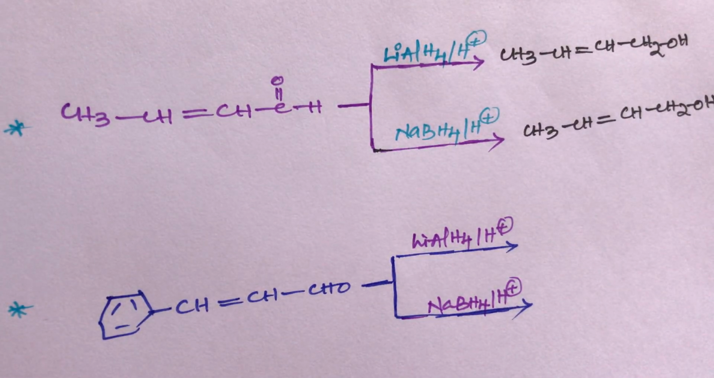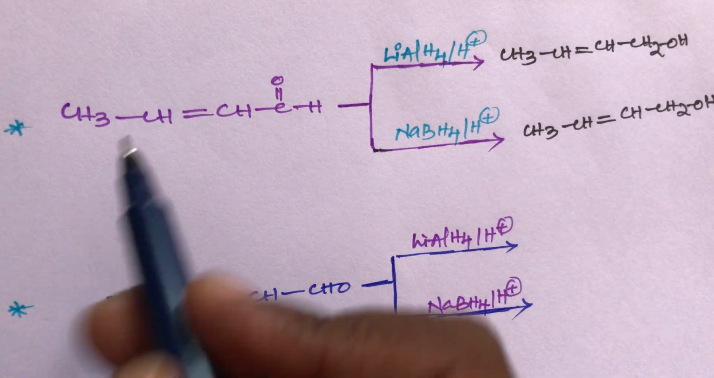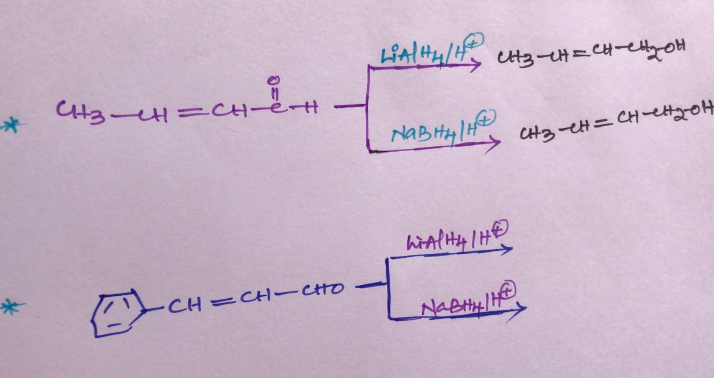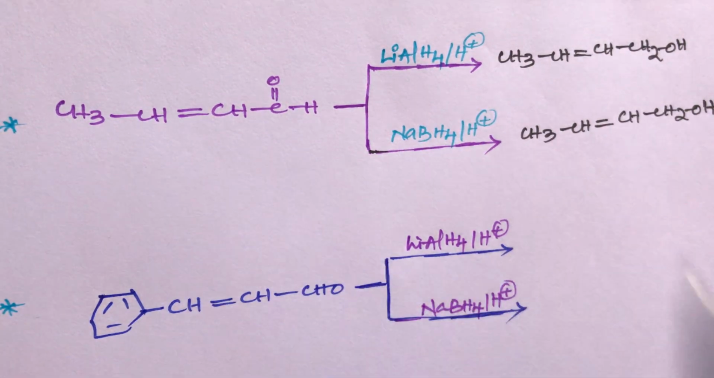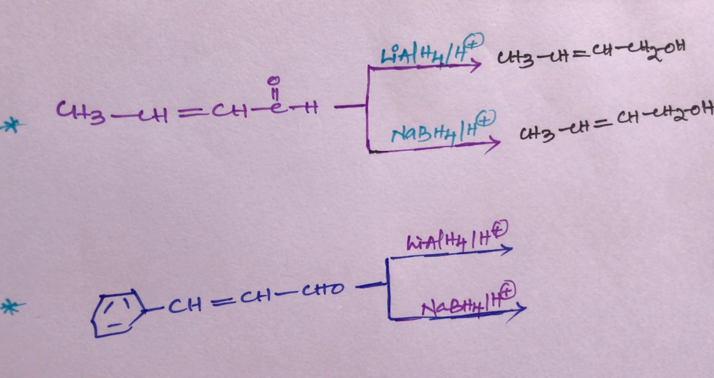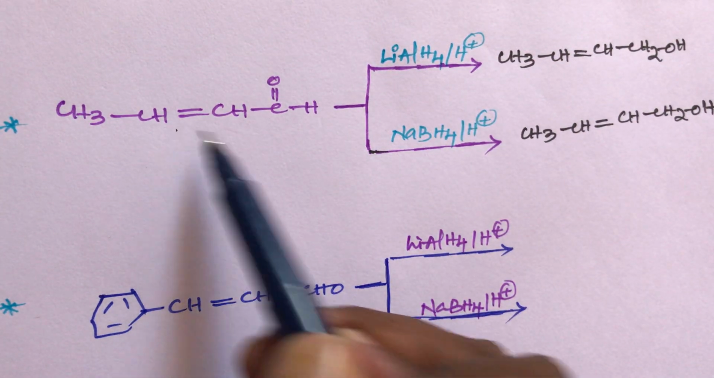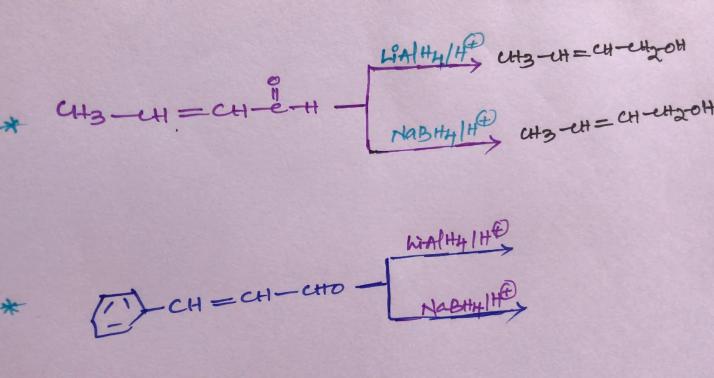This is the first question, and this is the answer to the first question. Both give the same primary alcohol. Both do not react with double bonds. So lithium aluminum hydride cannot reduce the double bond, and sodium borohydride also cannot reduce double bonds.